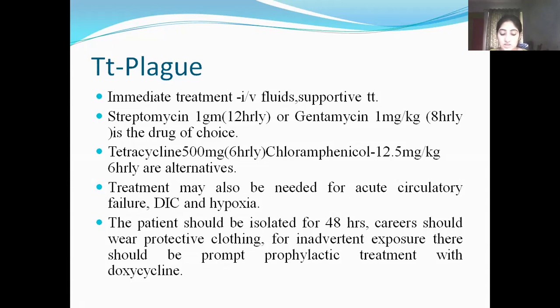Now the management. Immediate treatment is done with IV fluid, and supportive treatment is advised, and streptomycin 1 gram 12 hourly or gentamicin 1 milligram per kg body weight 8 hourly is the drug of choice. Tetracycline in the dose of 500 mg 6 hourly, chloramphenicol 12.5 mg per kg body weight 6 hourly are alternatives. Treatment may also be needed for acute circulatory failure, DIC, and hypoxia.